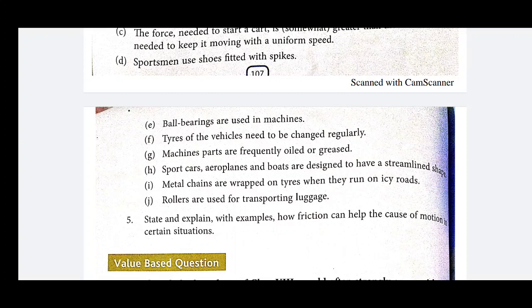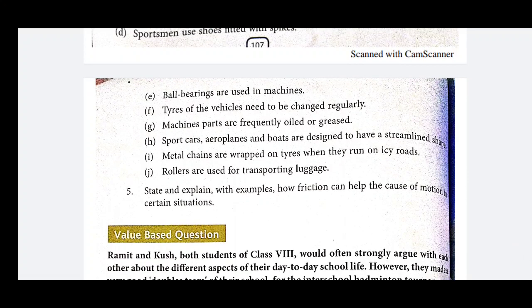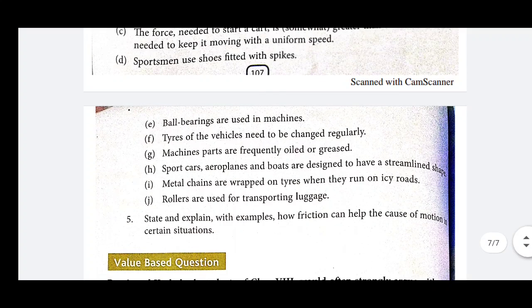Next one, tires of vehicles need to be changed regularly. As you know, when our vehicles move on the road, by the wearing effect, the grooves of our tires are destroyed and they become slippery. As a result, the force of friction decreases. So, in order to maintain the force of friction, we have to change our tires regularly or resole them again and again.